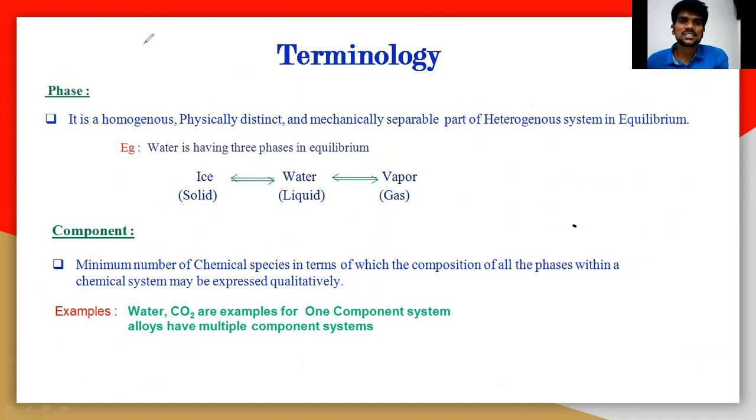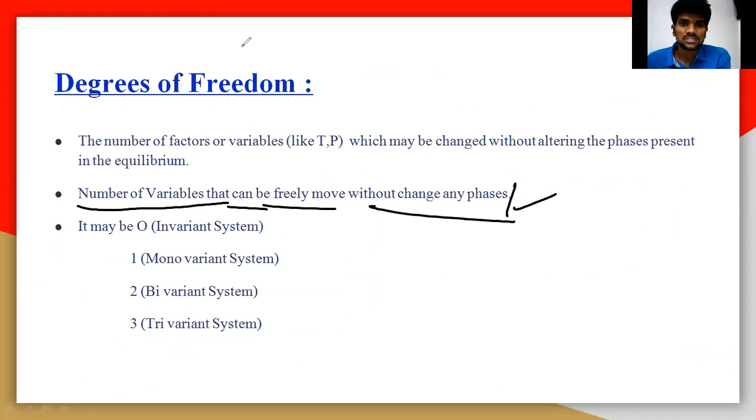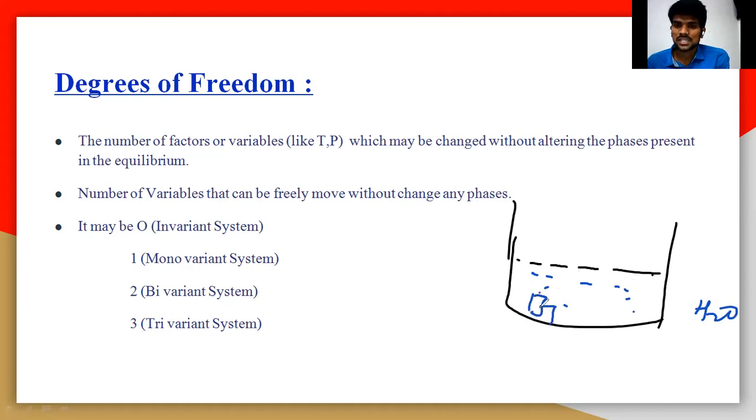Next, let us understand the degrees of freedom. So what are degrees of freedom? Degrees of freedom are the number of variables that can be freely moved without changing any phases or equilibrium. Let us understand this. I will take a beaker like this again, and again I'm taking water molecules, H2O. And I'm taking solid ice cubes again.